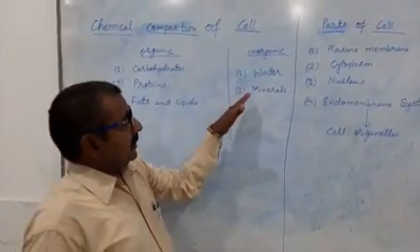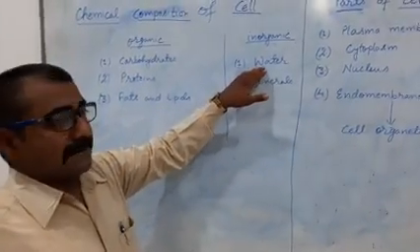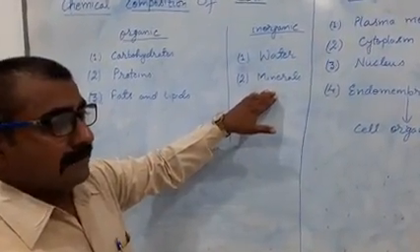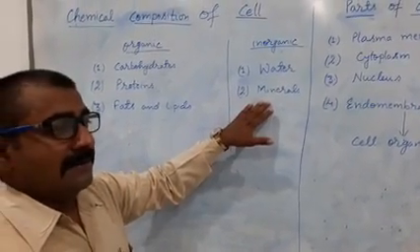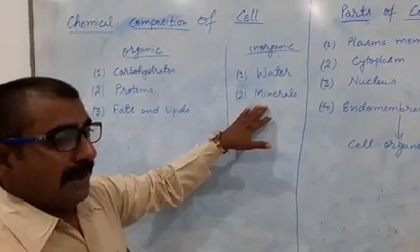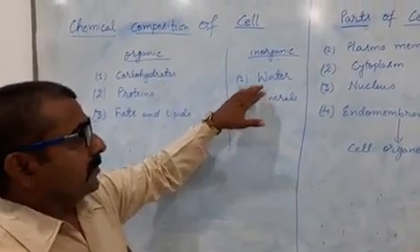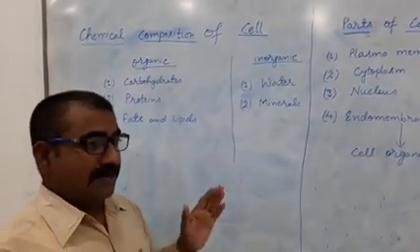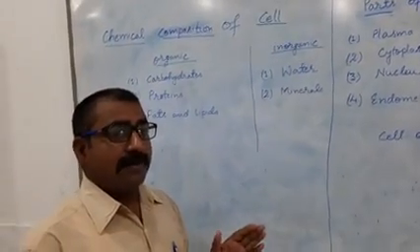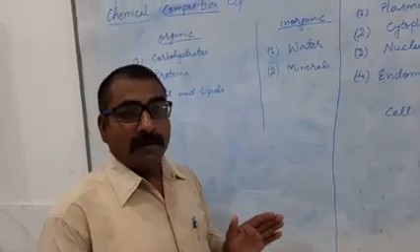Another component by which the cell is made up is water and minerals. Minerals like iron, zinc, copper, calcium, and many others. But water is the major component of the cell. It means a cell consists of nearly more than 70% water.